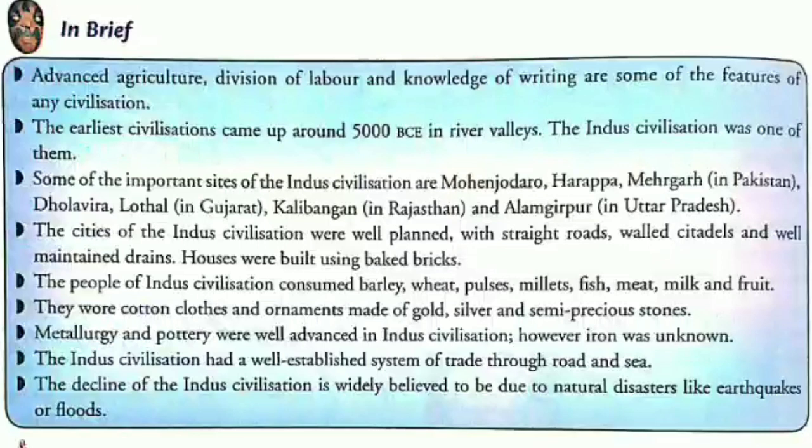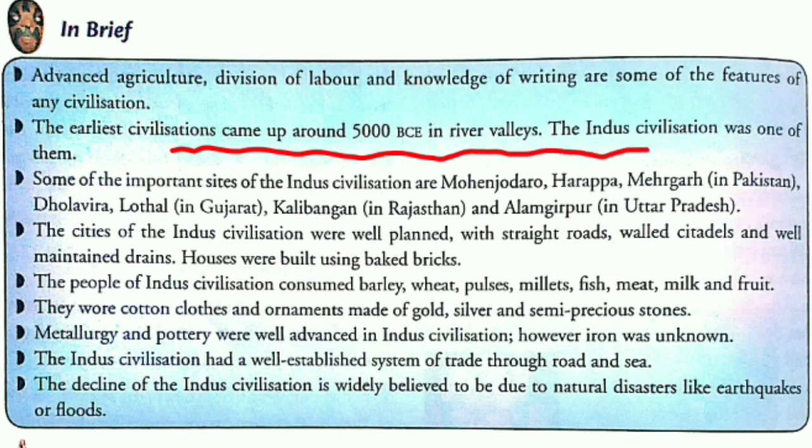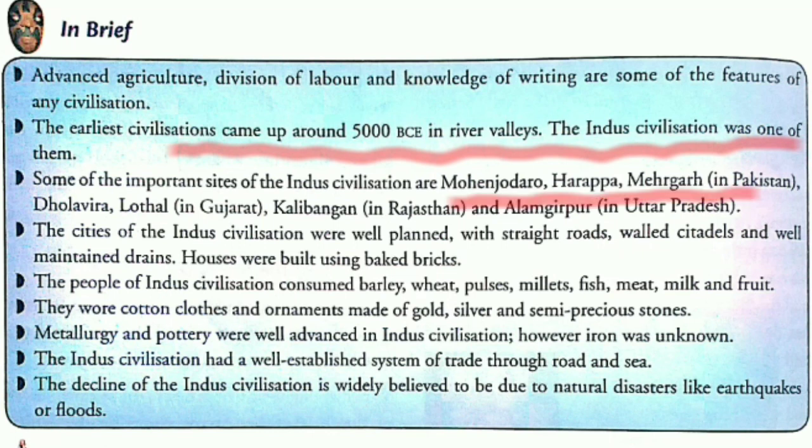Let us now have a brief recap of the chapter. First one is advanced agriculture, division of labor and knowledge of writing are some of the features of any civilization. The earliest civilizations came up around 5000 BCE in river valleys. The Indus civilization was one of them. Then, some of the important sites of Indus civilization are Mohenjo-daro, Harappa, Medgar in Pakistan, Dholavira, Lothal in Gujarat, Kalibangan in Rajasthan, and Alamgirpur in Uttar Pradesh.